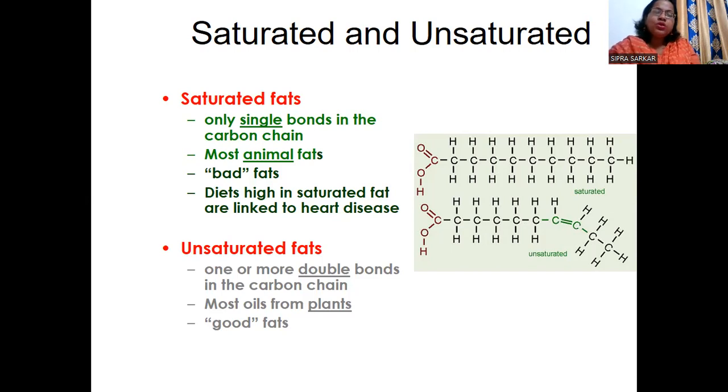Now coming to unsaturated fat, which is generally derived from vegetable sources. One or more double bonds may be present. As a result, they are liquid in nature and they do not produce any bad effects. They are the good fats. That's why you can see in the advertisement polyunsaturated fatty acid, PUFA. They contain unsaturation, so they are not bad for our body, and that's why mustard oil is recommended.